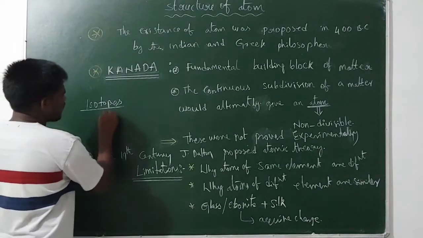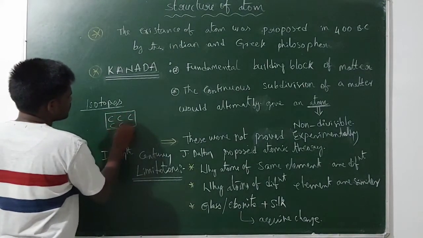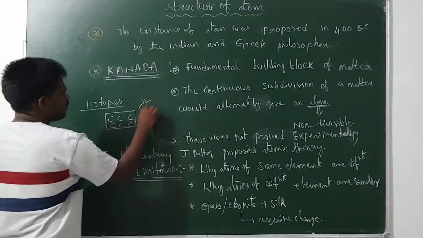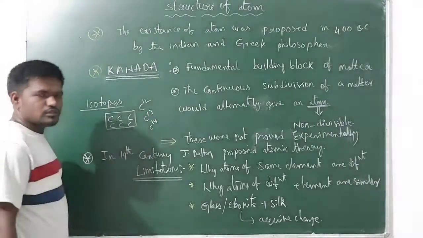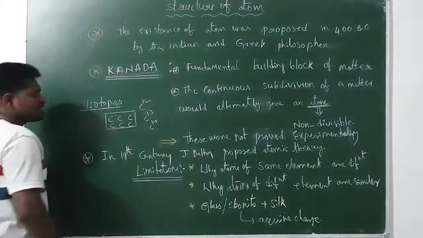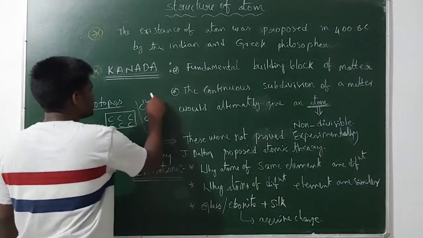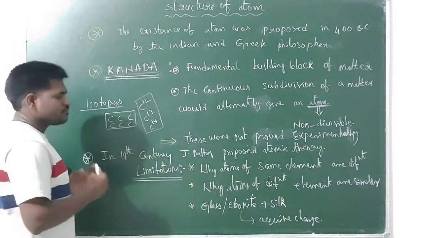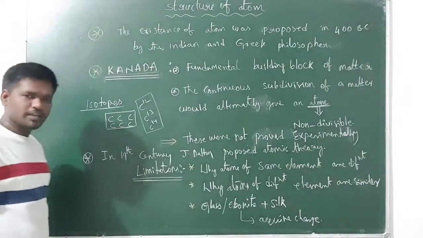For example, you can take the carbon element. Inside the carbon element you have carbon atoms. Now some of the carbon atoms have mass number 12, some 13 and some 14. These are all present in the same element, but they are different in their masses. So he did not explain why the atoms of the same element are different in their properties.